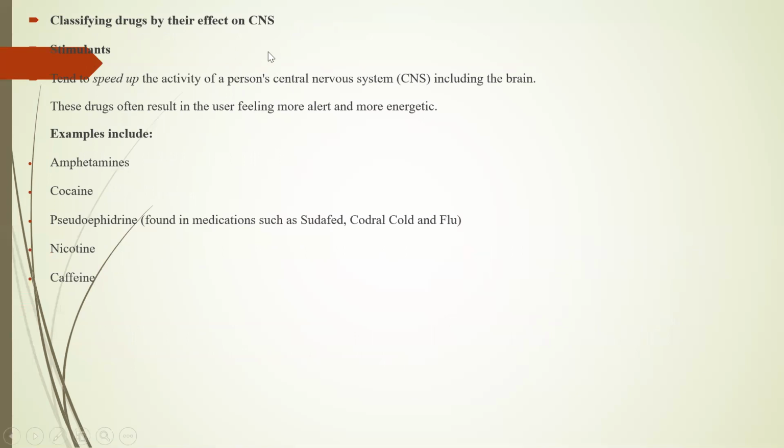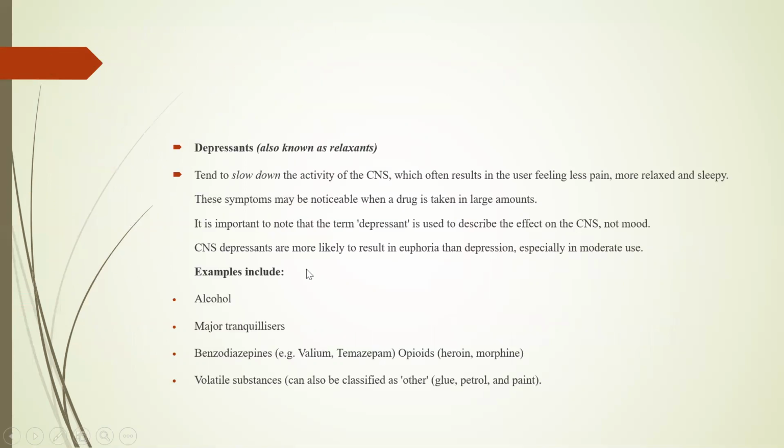So, classifying drugs by their effect, how can we classify them? They can be classified into stimulants. I already told you that stimulants are taken to speed up the activity and the message activity between the body and the brain. These include amphetamines, cocaine, pseudoephedrine, nicotine and caffeine. So these are the typical examples related to stimulants.